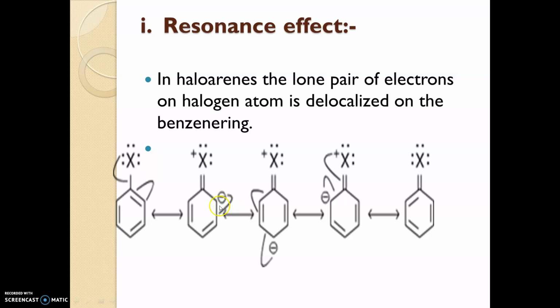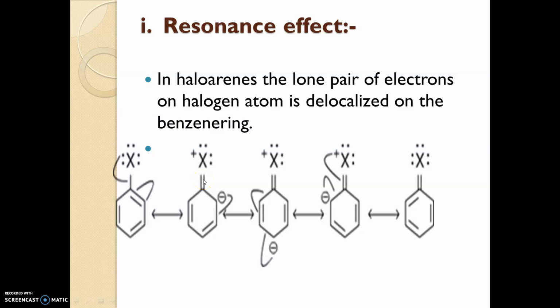So delocalization will occur, and it can exist in many resonance structures. If the halogen is giving its electron pair towards the ring, what will happen? There is a formation of an unsaturated bond, meaning a double bond or triple bond. So here is the formation of the double bond.